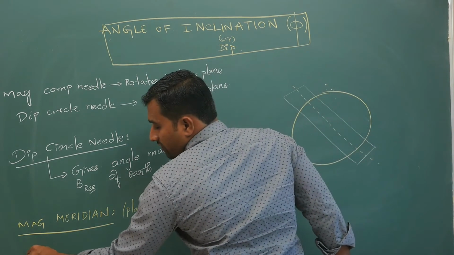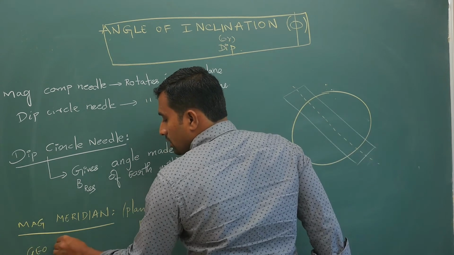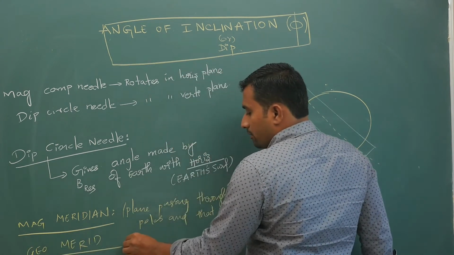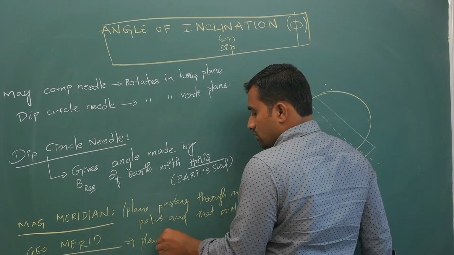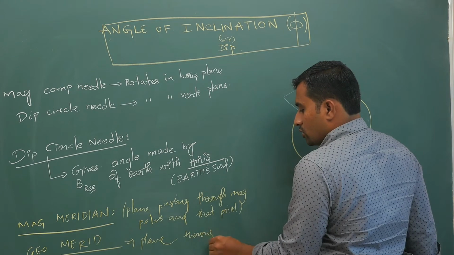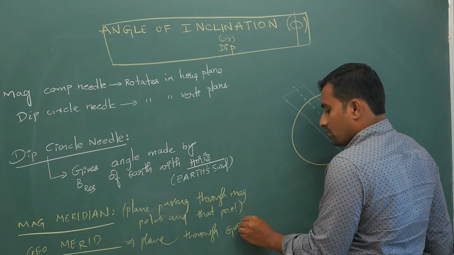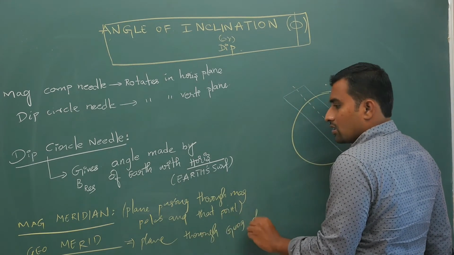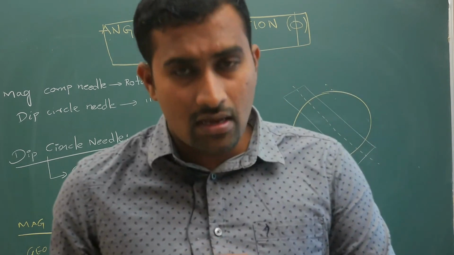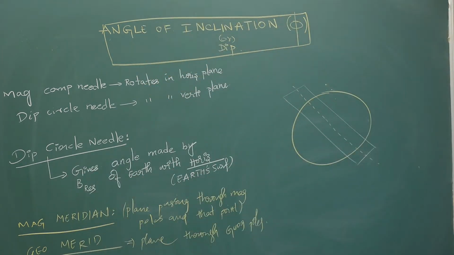Similarly, your geographic meridian also will be there. Your geographic meridian is also a plane, a plane through the geographic poles. Even small kids will be able to follow the meridian idea. Don't worry, I will show it with a figure and try to explain, so don't think too much.